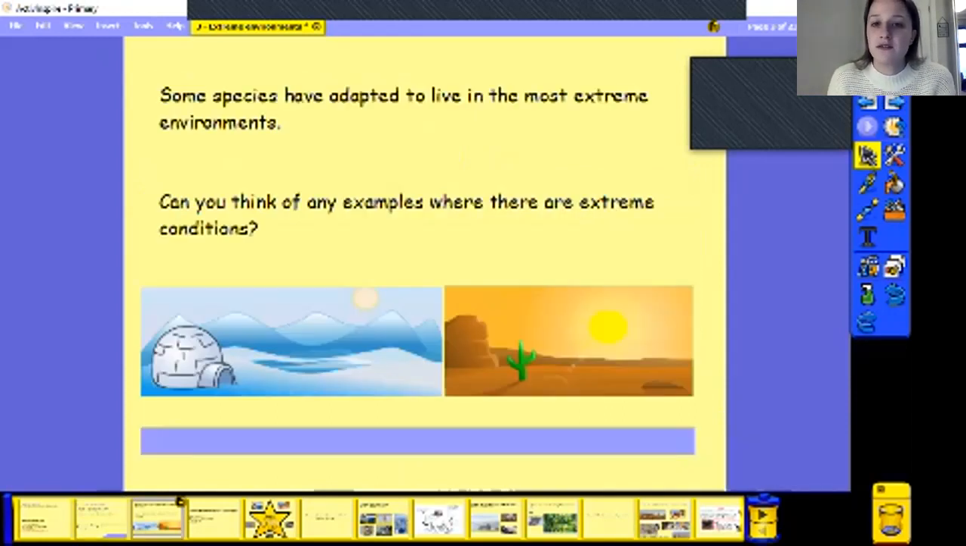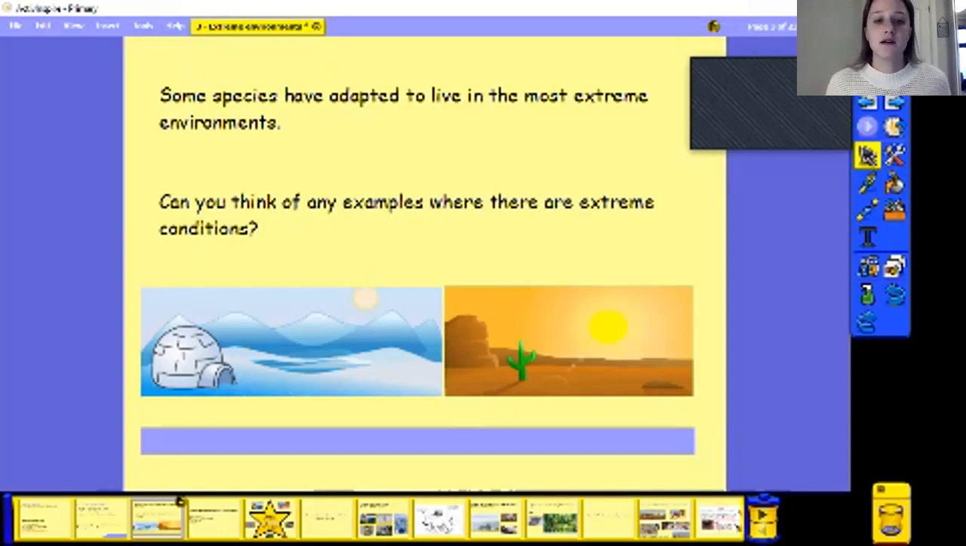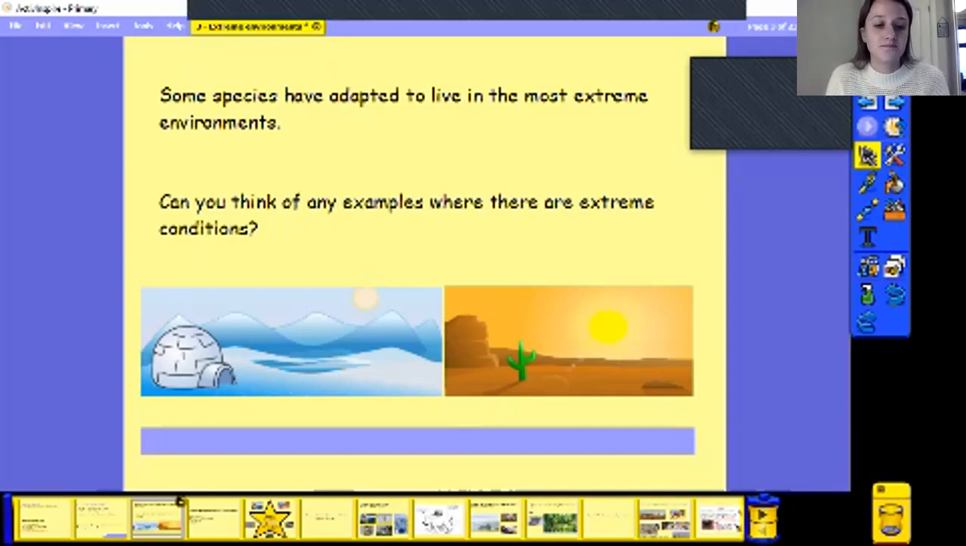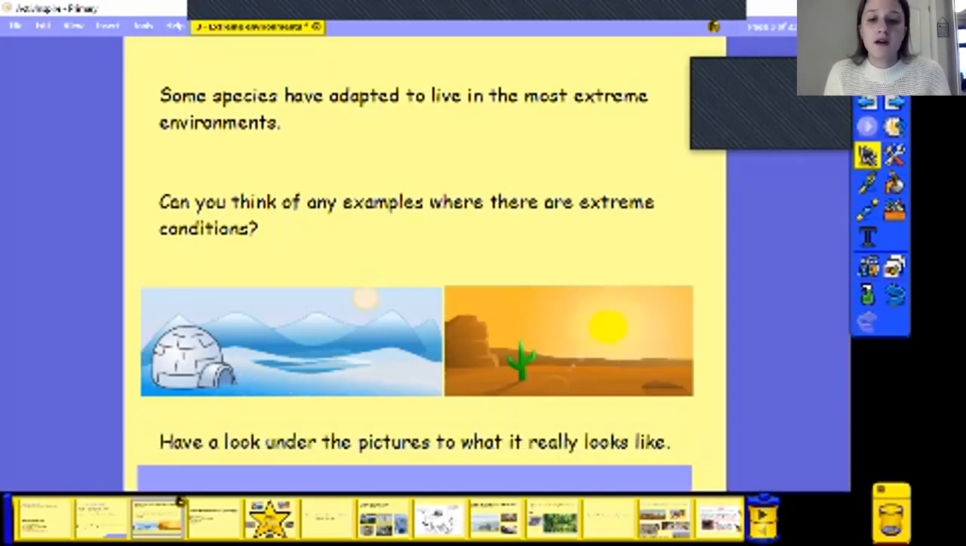Some species have adapted to live in the most extreme environments that we have on our planet. So can you think of any examples where there are extreme conditions? There's a couple of pictures below to help you get started. So pause the video now, see if you can have a think of some extreme environments. So you might have come up with some environments that are extreme because they are really, really cold. You might have come up with some that are extreme because they're really, really hot.